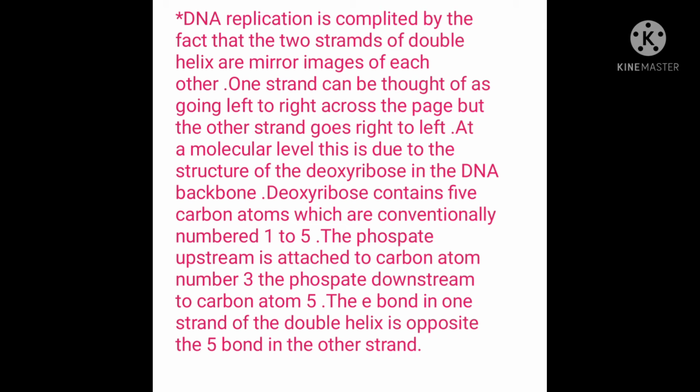Deoxyribose contains 5 carbon atoms, which are conventionally numbered 1 to 5. The phosphate upstream is attached to carbon atom number 3, and the phosphate downstream to carbon atom 5. The 3' end in one strand of the double helix is opposite the 5' end in the other strand.